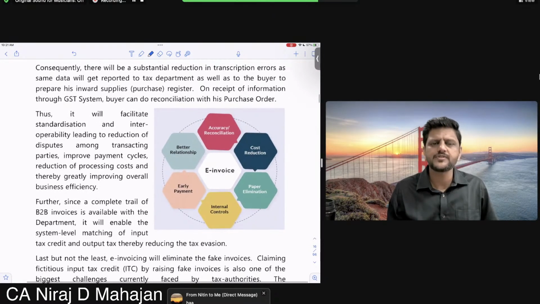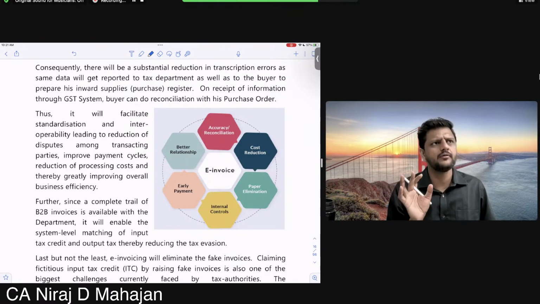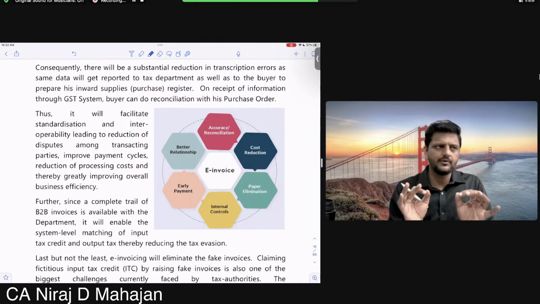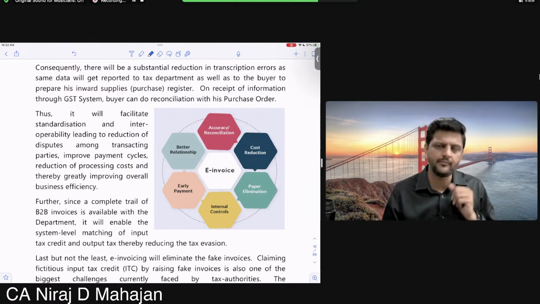That's why there will be a substantial reduction in errors. Look at the possibilities: you gave some data in your IRP and the data is not matching in your GSTR1. That is an unnecessary headache. If you're doing the same transaction but entering it twice, there is a possibility of making a wrong entry.